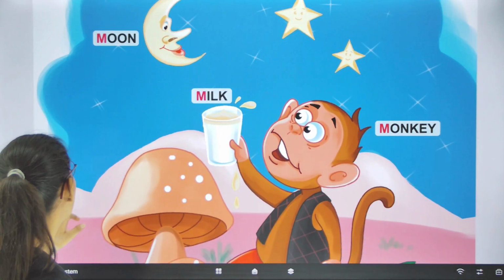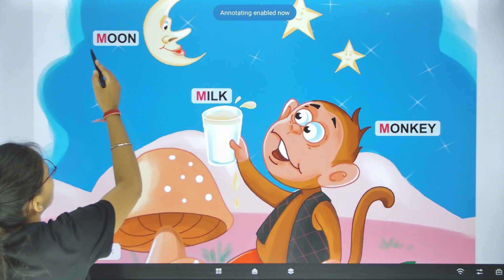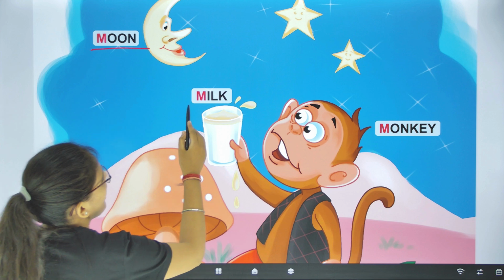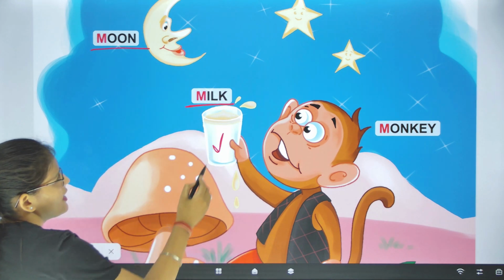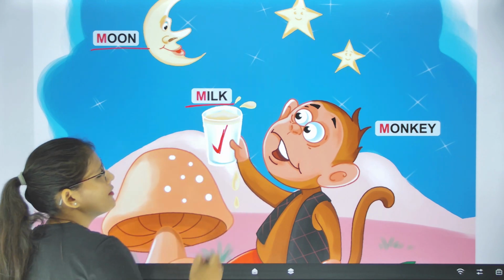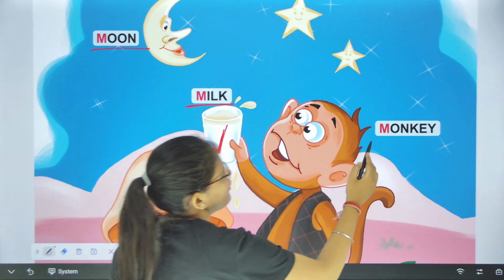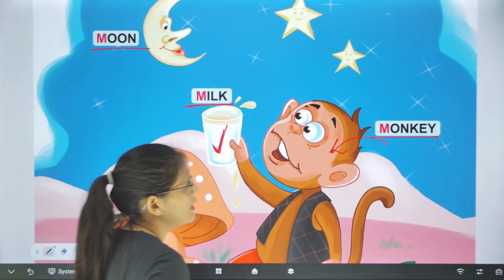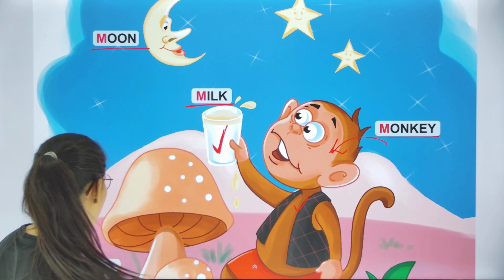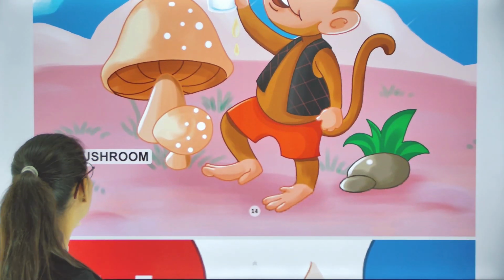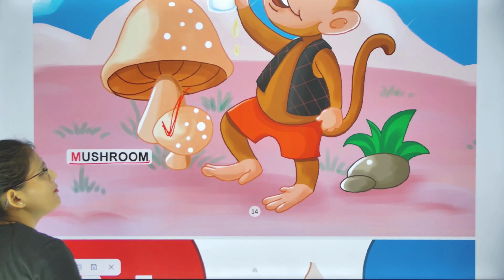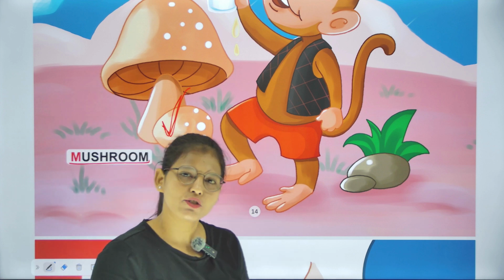And M for और क्या होता है M for? M for moon. Moon means चांद. And M for milk. So class, M for milk. हमें क्या पीना चाहिए? दूध पीना चाहिए. M for monkey. See, this is a picture of a monkey. Monkey means बंदर. And come on, M for class, mushroom. M for mushroom.